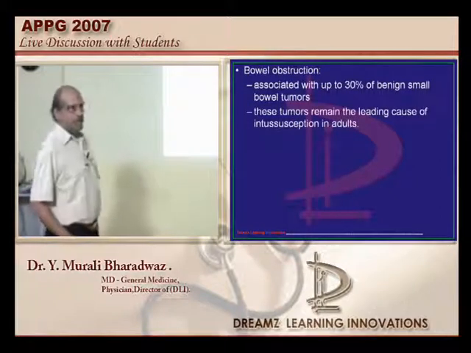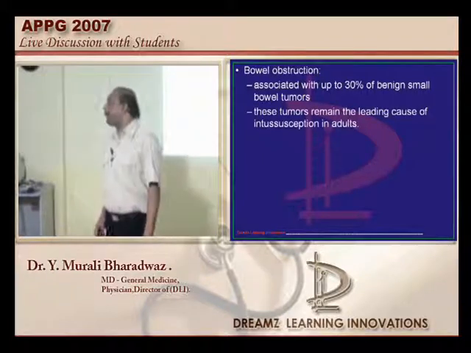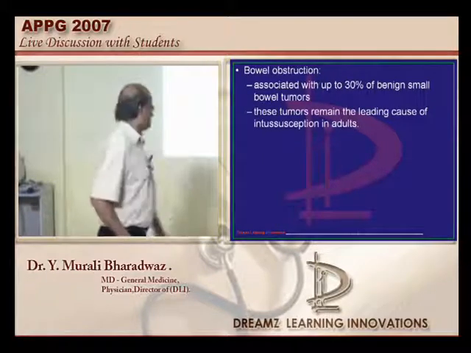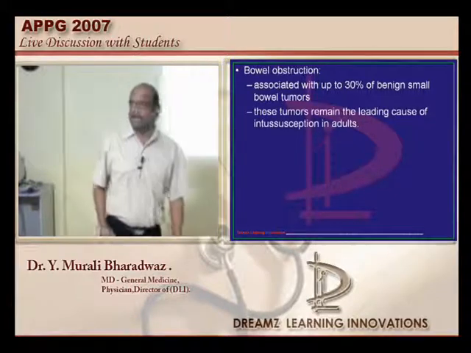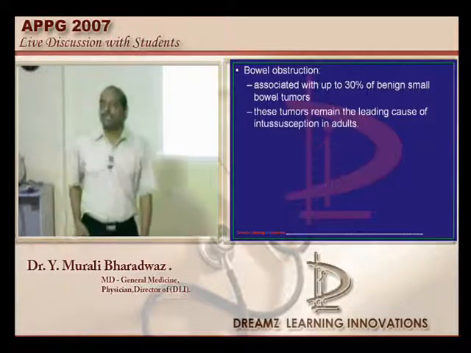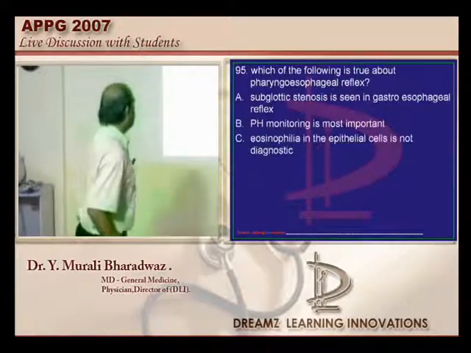So bowel obstruction constitutes the complication in about 30% of the benign bowel tumors, and the most common cause out of them would be intussusception in adults. The small bowel tumor, especially if it is intraluminal, is what needs to be remembered.